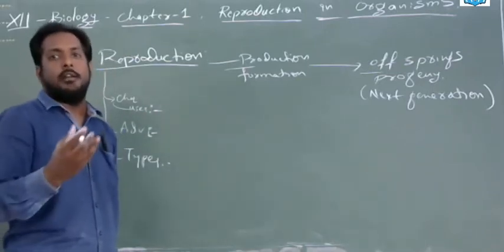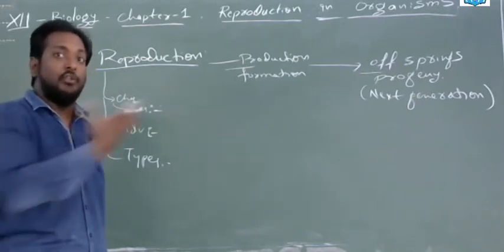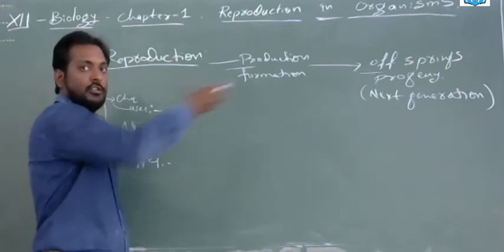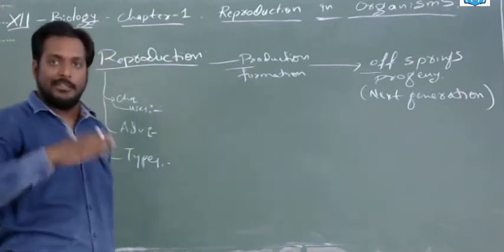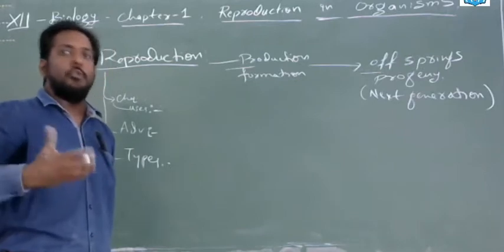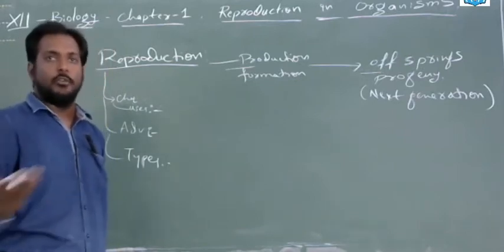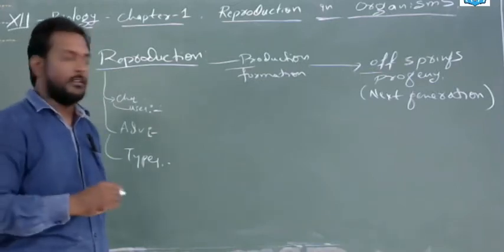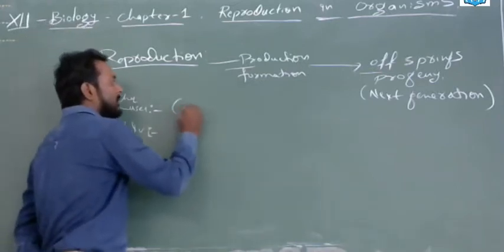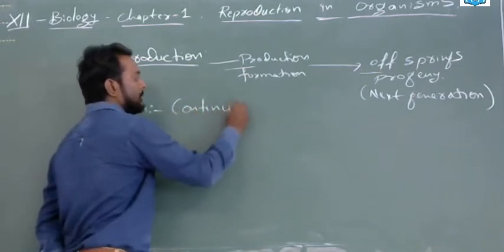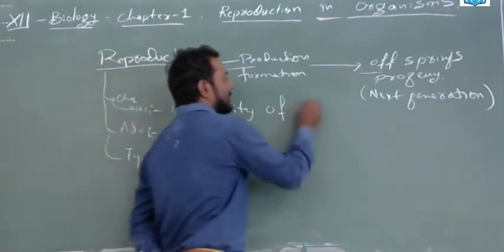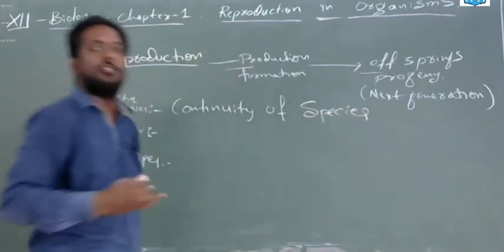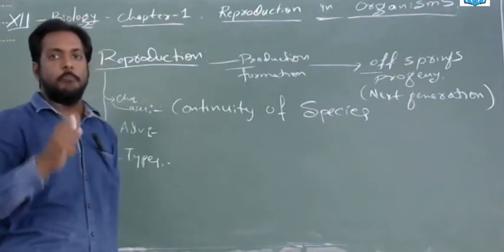Suppose a group of animals like elephants are there. If they reproduce, only then their babies will come. That is continuation. If all animals stop reproduction this year, next year there will be no new animal, no new organisms. So the continuity of the species will die, it will totally become extinct. That is why you have to remember continuity, continuity of the species. This is a 10th class topic. In the 10th also you might have read this. This is a very important thing.